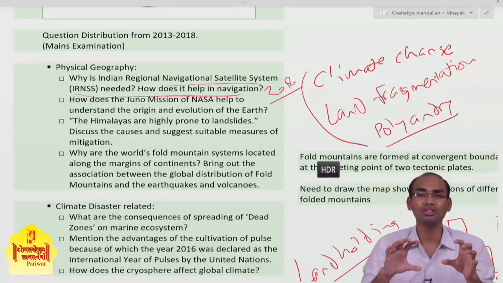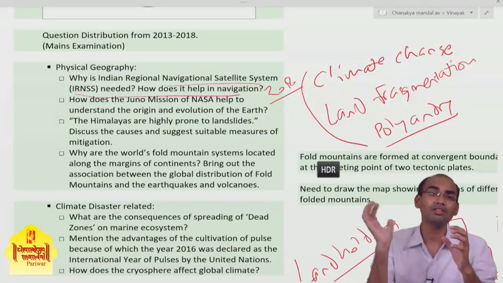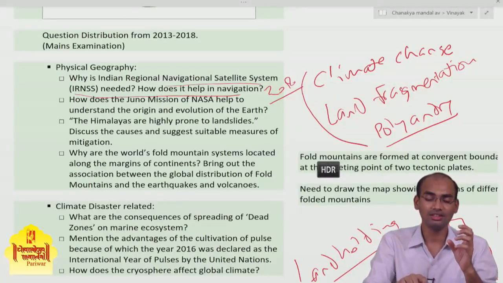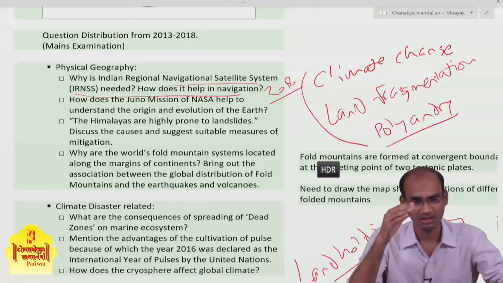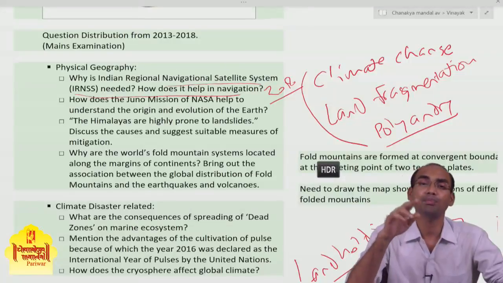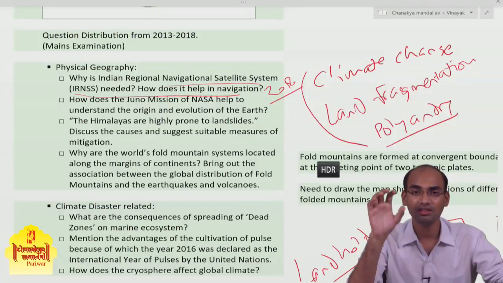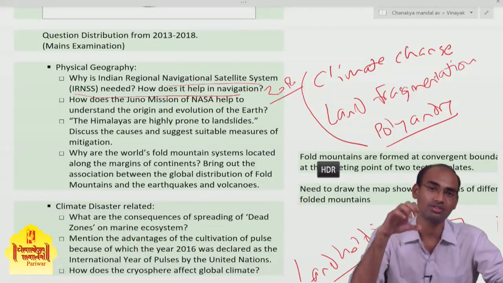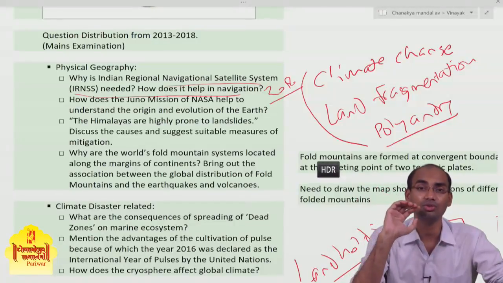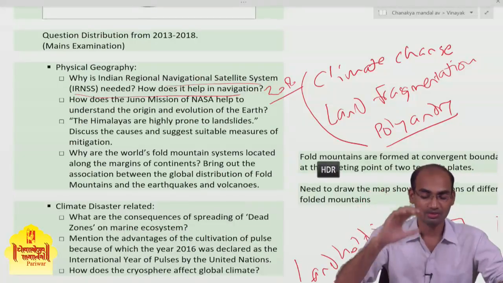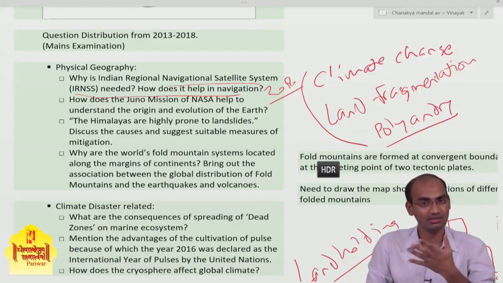The answer is very logical: GPS with 24 satellites covers the whole Earth, while IRNSS covers only India. The range of IRNSS is 1500 kilometers beyond the Indian borderline. So it means 7 satellites for this restricted area, while those 24 satellites have to cover the whole Earth. That's why we can say that IRNSS is more accurate than the GPS.